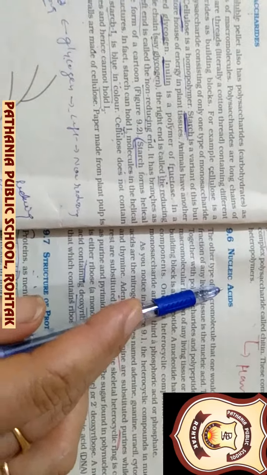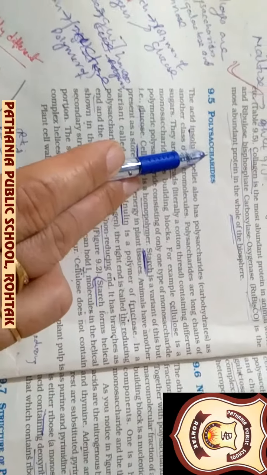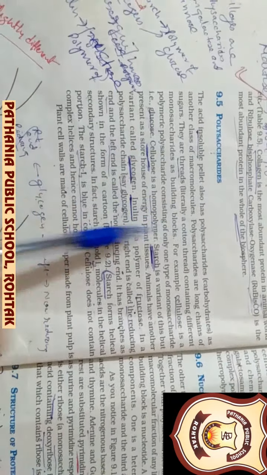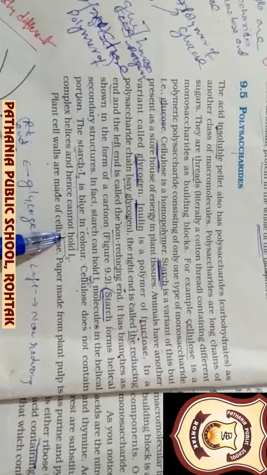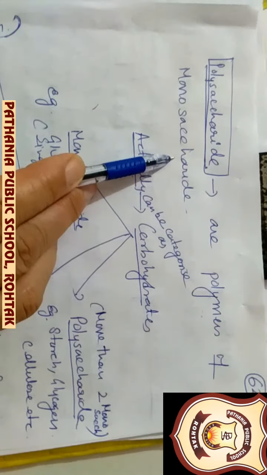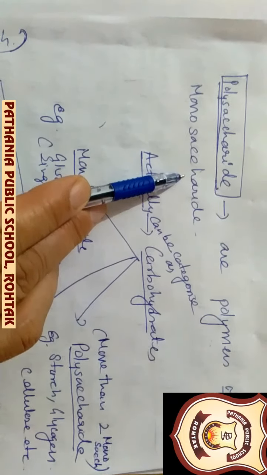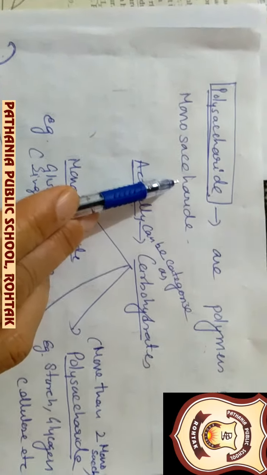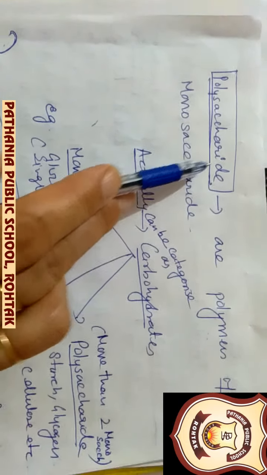Before that, we had completed nucleic acids and the structure of protein. Our topic today is polysaccharides, but it is given here in a very complicated manner, so I have converted it into notes form again. Polysaccharides are polymers of monosaccharides, meaning many units of monosaccharides like glucose join together to form